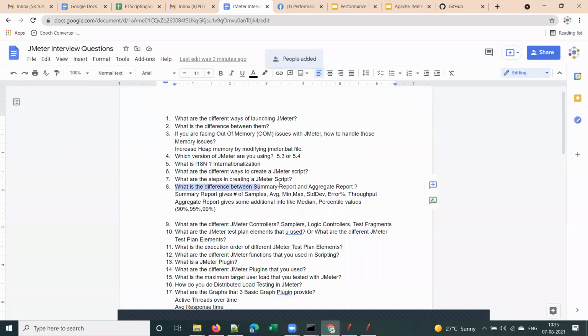Right? So this is the important interview question. And what is the answer for that? The summary report gives number of samples, average, min, max, standard deviation, error percentage, throughput. Of course, it gives a few more, but these are the important values that we will look into, right? Whereas the aggregate report gives some additional information like median and percentile values. Again, in percentile values, it gives 90th percentile.